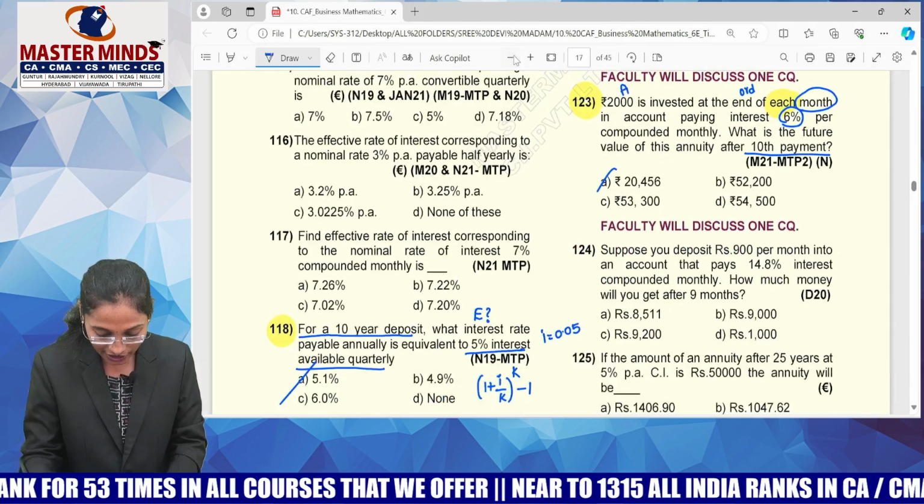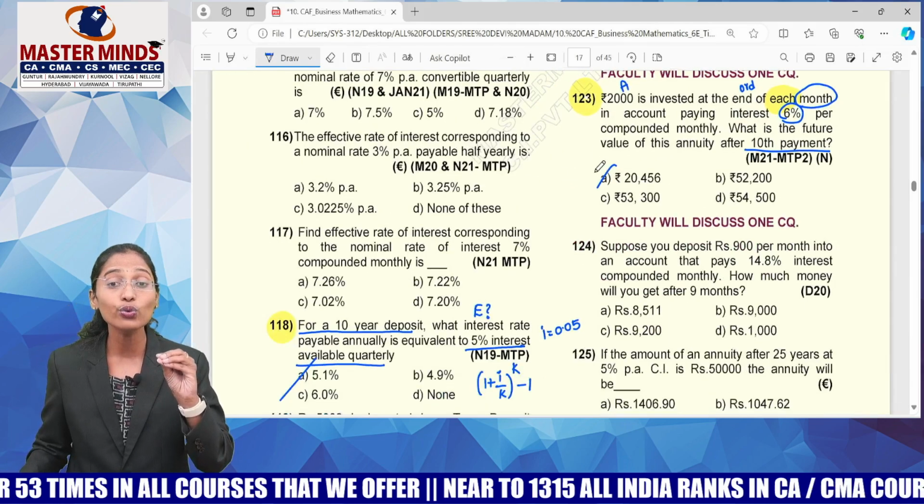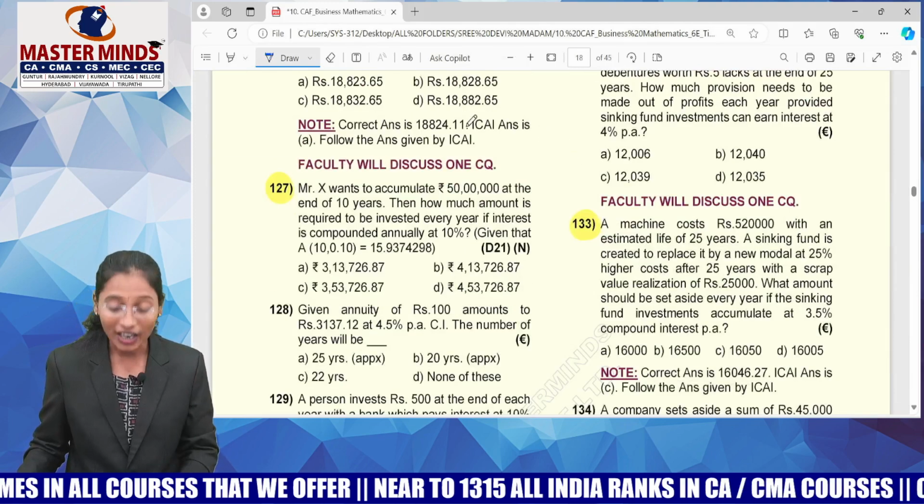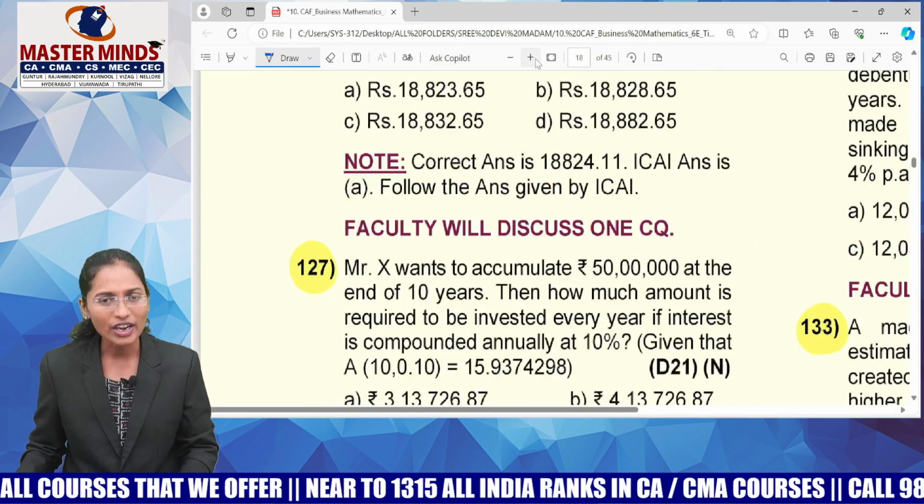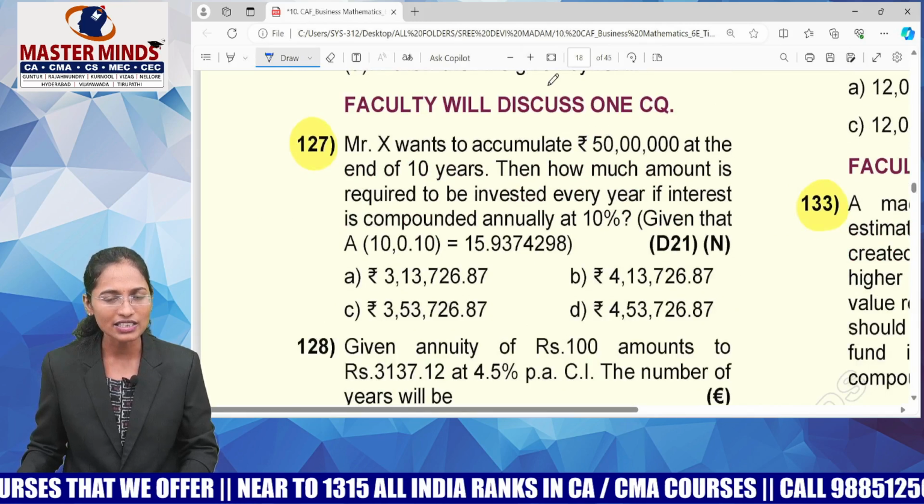There are certain MCQs in which they will ask you the interest computation in the annuity. People are afraid of that interest calculation. It's not a big deal, guys. It's such an easy task.